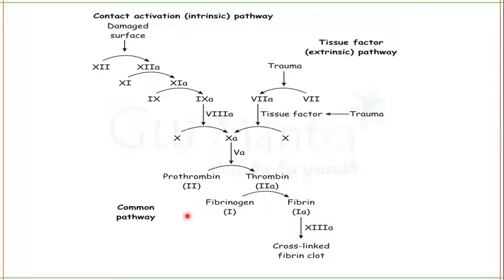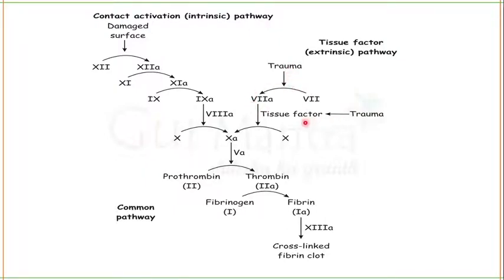Let's know about it. There are two ways: extrinsic way of blood clotting and intrinsic way of blood clotting. What happens in extrinsic way? Now see, this is the blood clotting factor 7. Blood clotting factor 7 is actually a pro-converting. During trauma it will be activated.